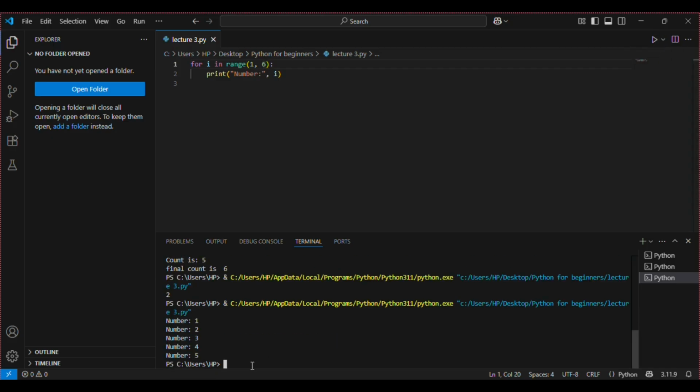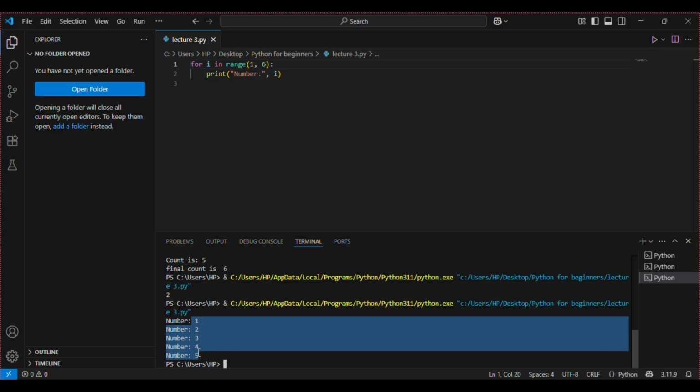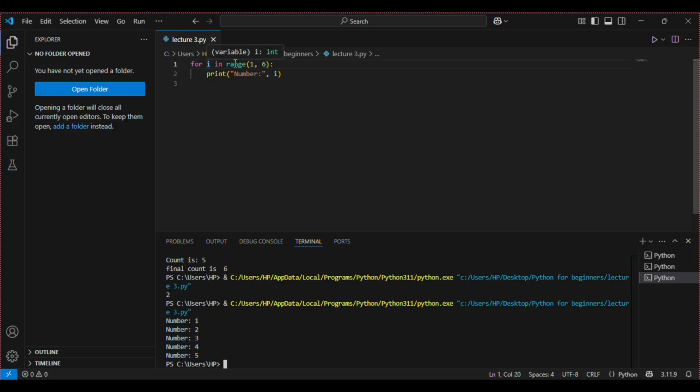Now you can see the numbers are 1, 2, 3, 4, and 5. First, i took the number 1, then it took the number 2 the second time the code ran, then 3, 4, and 5. And after it became 5, as we have specified the range 1 up to but not including 6, therefore when it became 5, the code stopped. So we know in advance how many times we want our code to run.